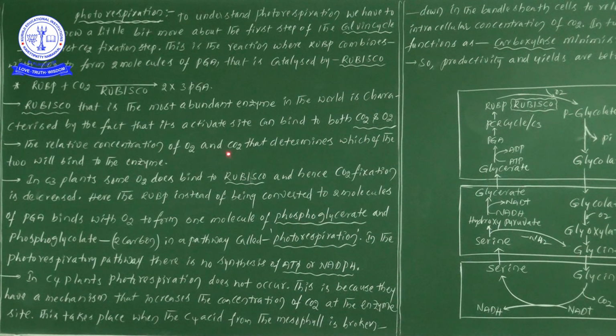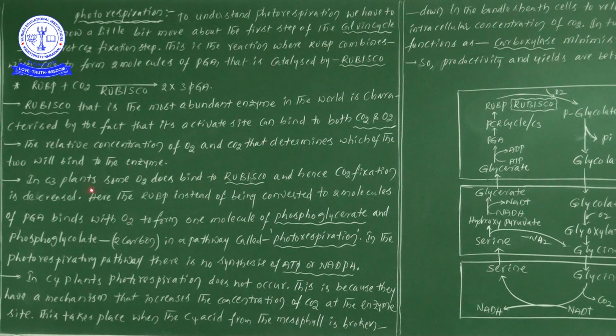Suppose the relative concentration of carbon dioxide is more, then carbon dioxide will bind to the active site of the Rubisco enzyme. So the activity of the Rubisco enzyme mainly depends on the concentration of these two gases. Whichever has the higher concentration will bind to the active site, and thereby the enzyme activity changes according to the concentration of the gases. I hope you understood now.